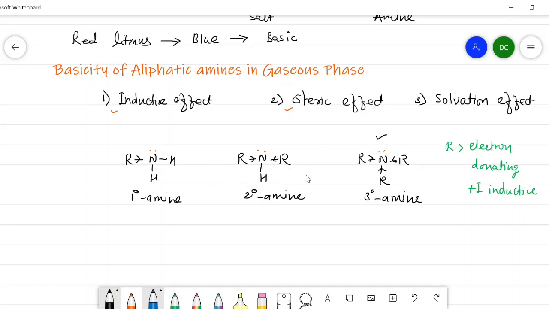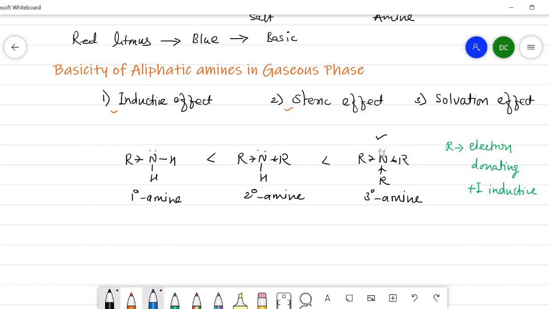That's why this nitrogen can abstract the proton from another compound easily due to the more electron density. Therefore, this tertiary amine is more basic in nature as compared to the secondary amine, as compared to the primary amine. It is according to the inductive effect.